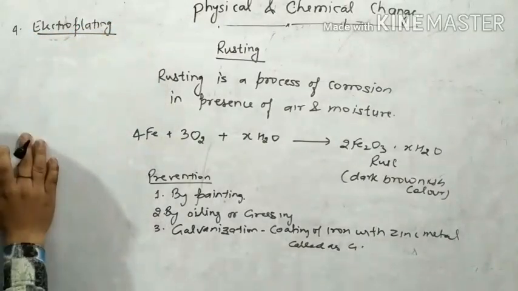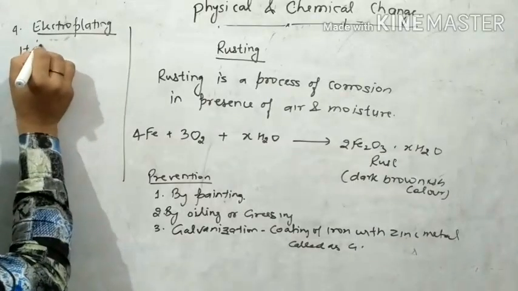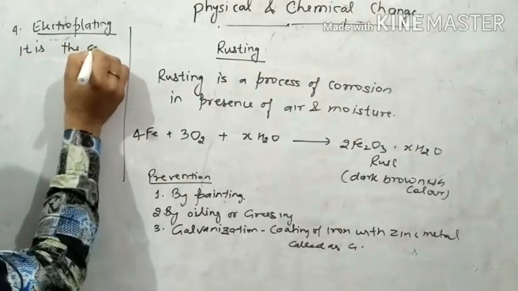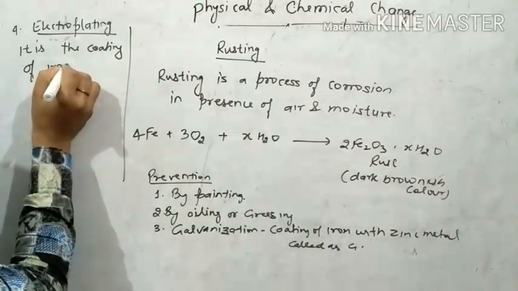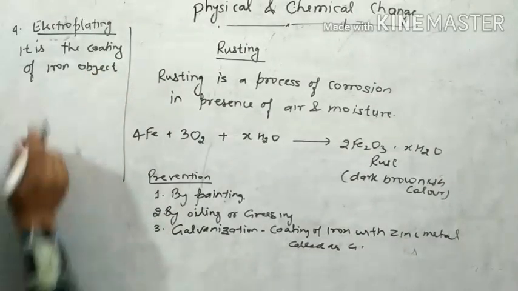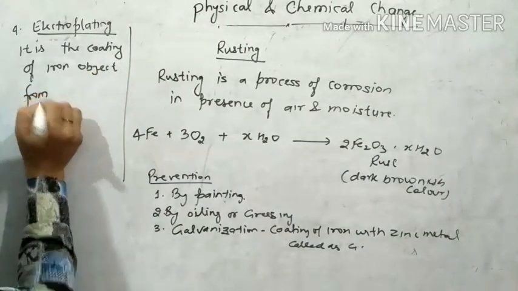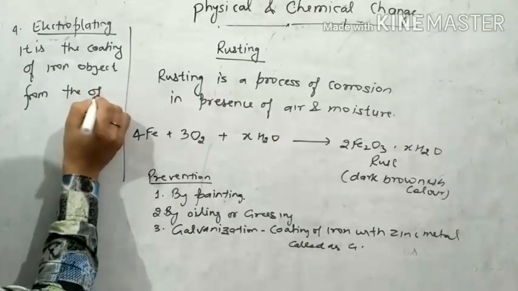What is electroplating? Means it is the coating of an iron object with another metal.